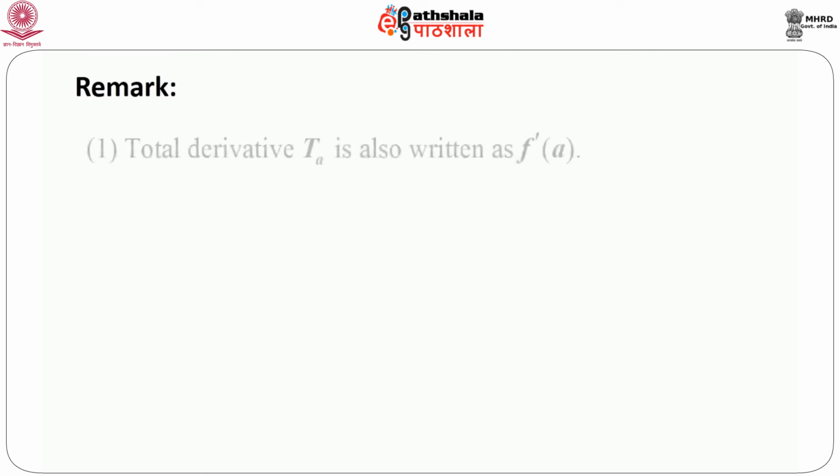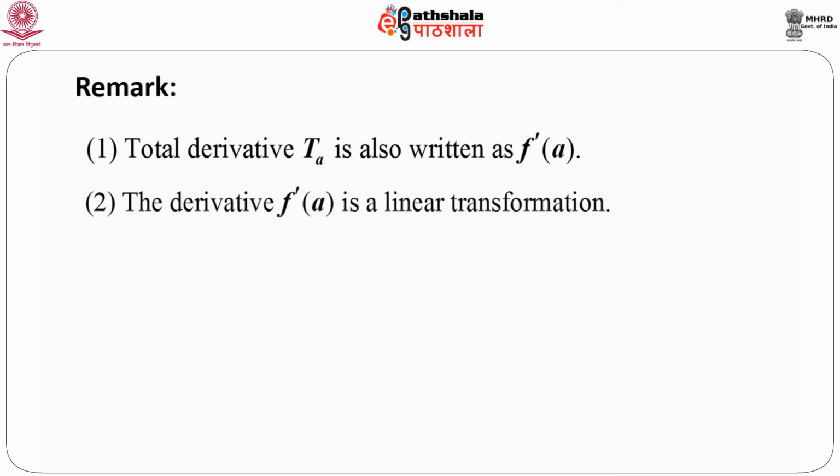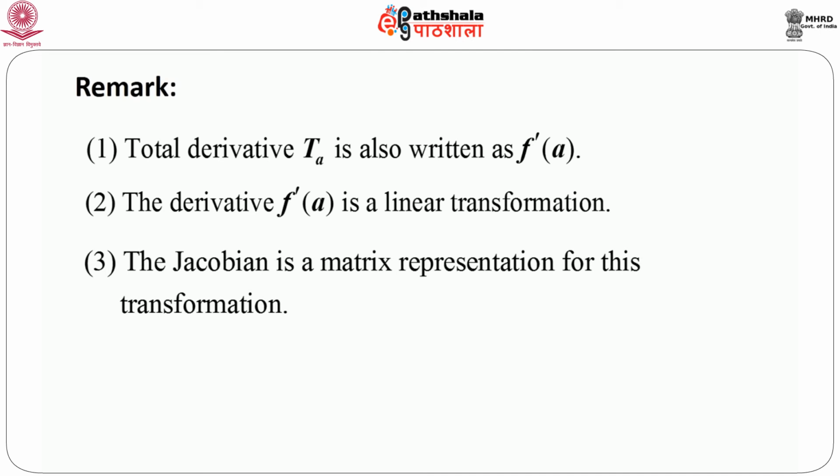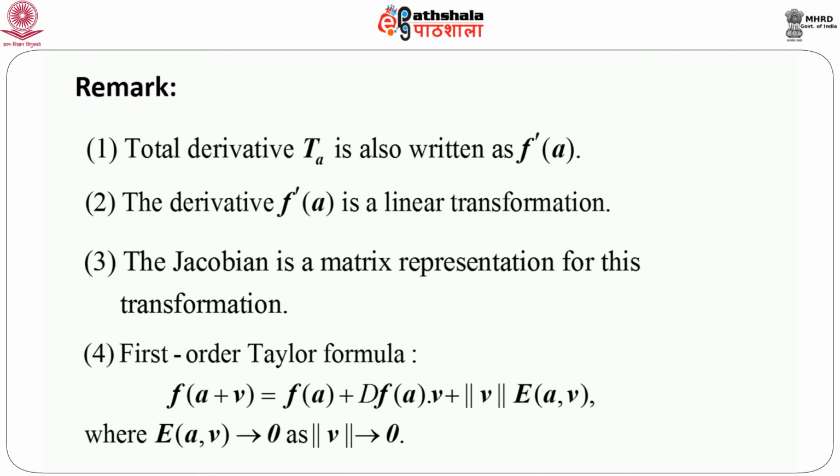A few remarks. Total derivative Ta can also be written as f prime a, just a notation. It is clear that derivative f prime a, which is nothing but Ta, is a linear transformation, which is immediately clear because Ta can be written as d of f a into y using matrix multiplication. The Jacobian is a matrix representation of this transformation which we have just defined. And lastly, this is nothing but the first order Taylor formula, which we can write formally as f of a plus v equals f a plus d f a into v plus norm of v, v is a vector, into e a v, e again is a vector, where e a v goes to 0 as norm of v goes to 0.